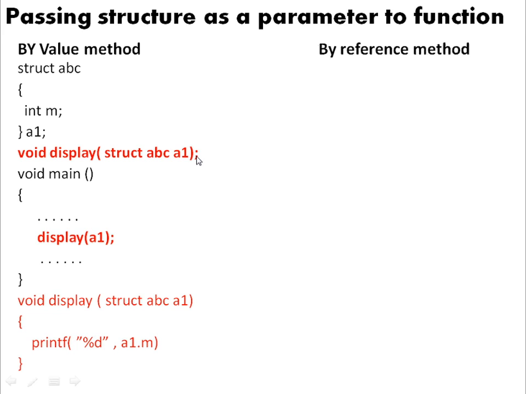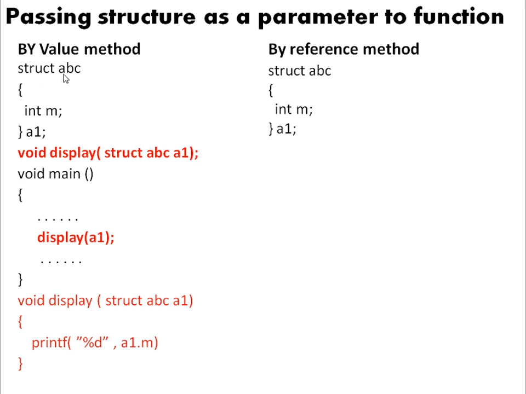Now let's see how I do it using the reference method. In the reference method also, let the structure be as it is, structure abc, int m and a1. The structure will not have much of a difference whether you do it using the value method or the reference method. As usual, I am going to have some contents in the main part. Now I am going to give a call to the display function.